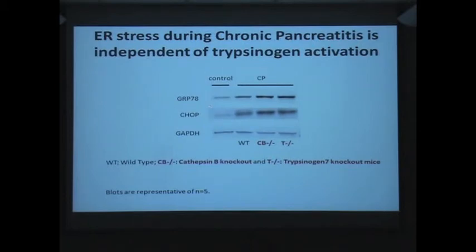So what you can see here compared to controls, GRP78 and CHOP, both markers of ER stress, are upregulated in chronic pancreatitis, and the same degree of upregulation can be seen in wild-type, cathepsin B knockout, and trypsin knockout mice, suggesting that ER stress persistence in chronic pancreatitis is also independent of trypsinogen activation.